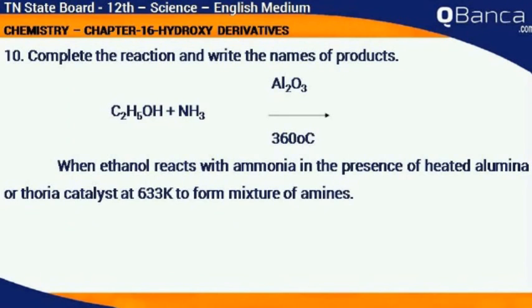Complete the reaction and write the name of the product. C2H5OH plus NH3 in the presence of Al2O3 at 360 degrees Celsius. When ethanol reacts with ammonia in the presence of heated alumina or thoria catalyst at 633 K, it forms a mixture of amines.